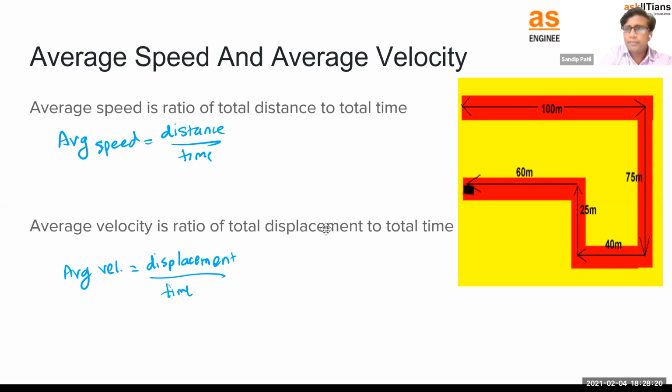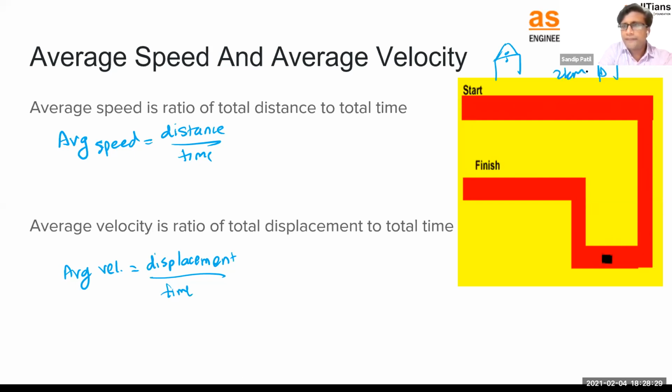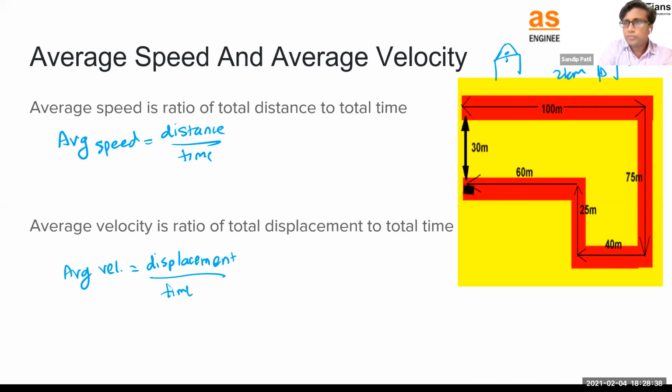Let's take our basic example. You started from home, go to school, 2 kilometers. School is 2 kilometers away. Consider you take, let's say, 30 minutes to reach there, right? Or let's say 15 minutes. You reach there in 15 minutes. Okay, let's calculate the average speed first.